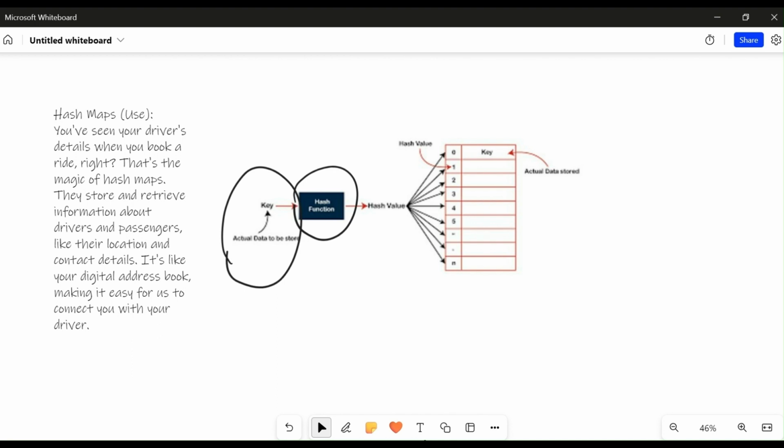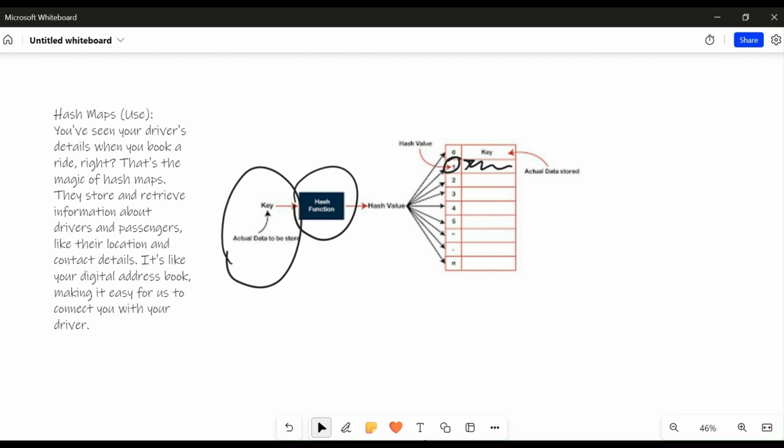When you want to add a key-value pair to a hash map, the hashing function is applied to the key to compute the index in an array where the key-value should be stored. If there's already a value at the index, various techniques can be used to handle that, such as chaining or open addressing.